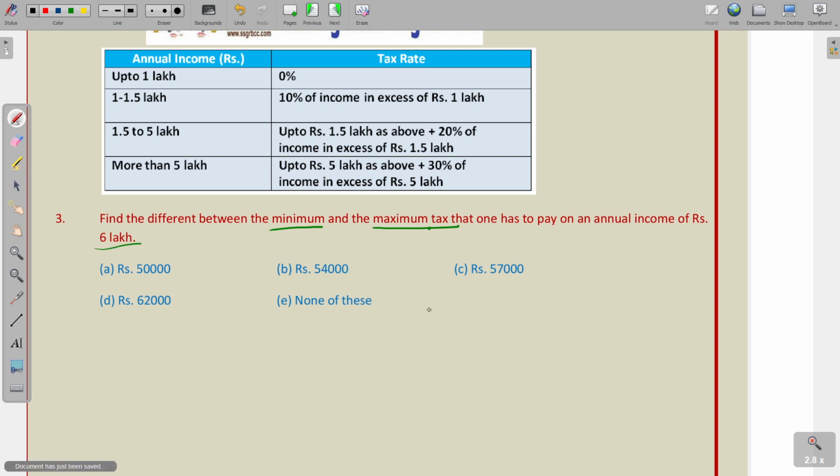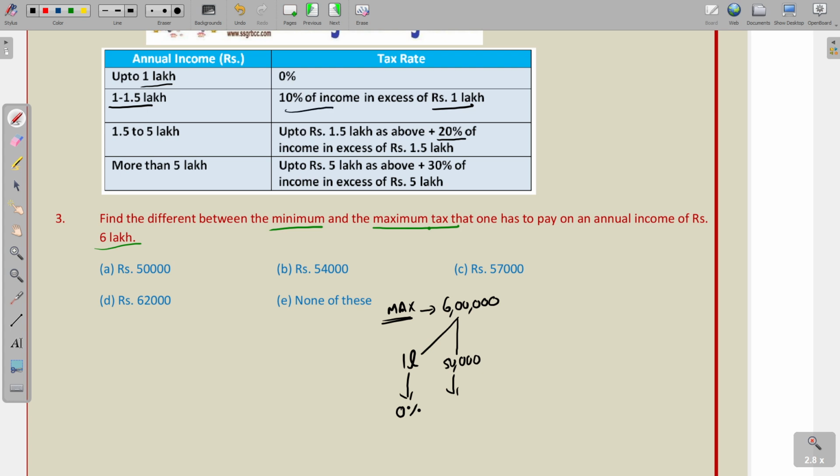So first we will consider that. What is the maximum amount he is paying? His income is 6 lakhs. In this 6 lakhs, up to 1 lakh, there is no tax. So tax 0%. Then 1 to 1.5, that means 50,000. For this 50,000, there is a 10% tax, 10% of the income, that is 5,000 is the tax.